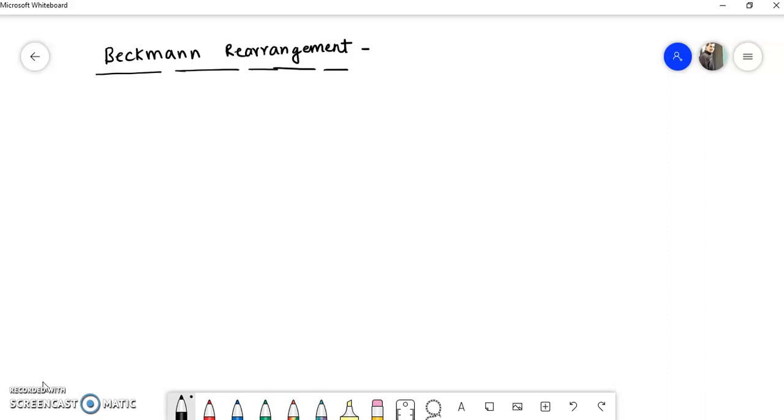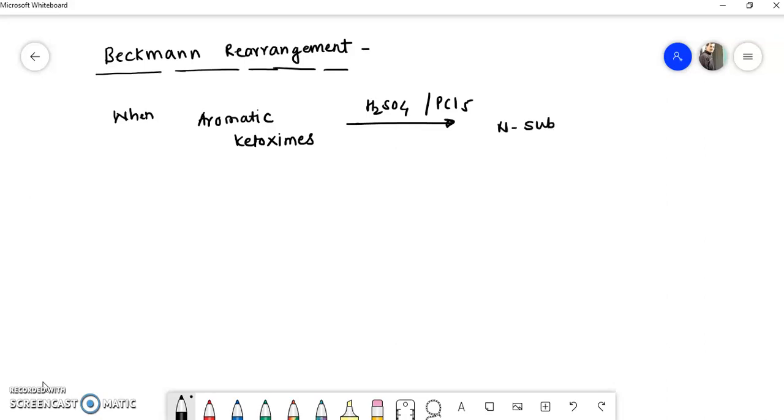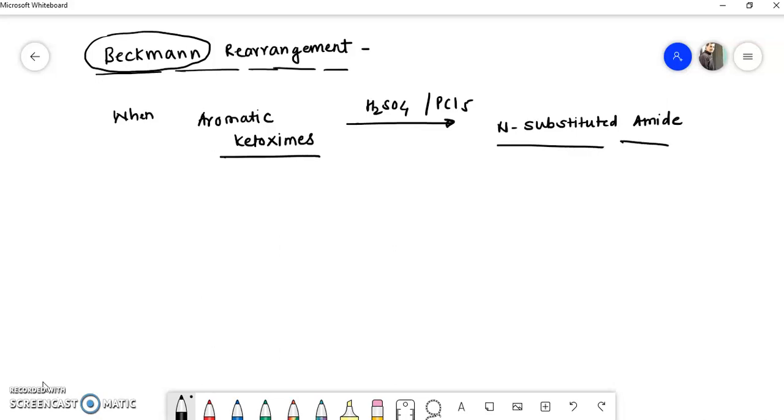So you remember that when aromatic ketoximes are treated with an acid like H2SO4 or phosphorus pentachloride, there is a formation of N-substituted amides. This rearrangement is known as Beckmann rearrangement. So what is the starting material of Beckmann rearrangement? Ketoximes. And what is the product? It is N-substituted amides.